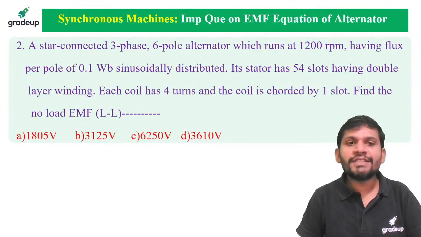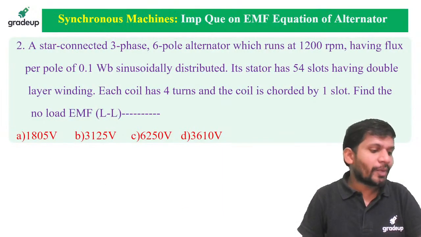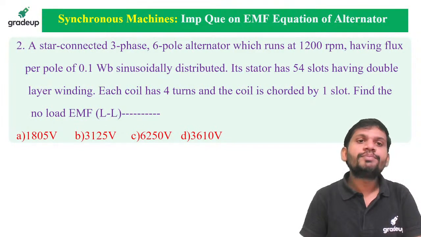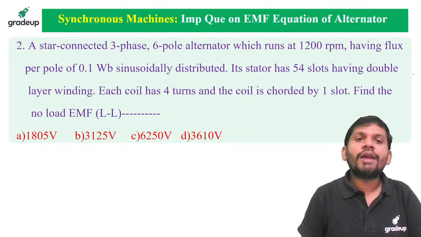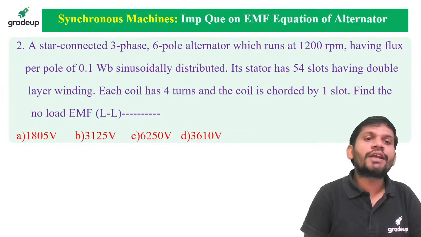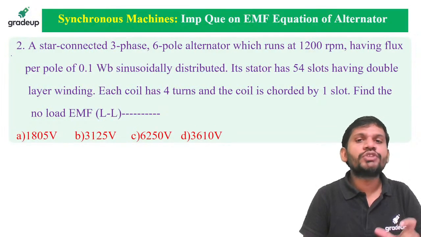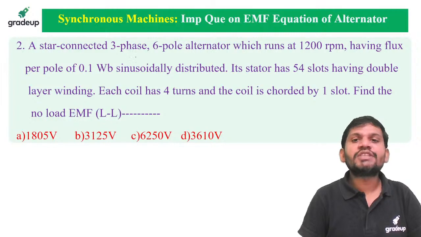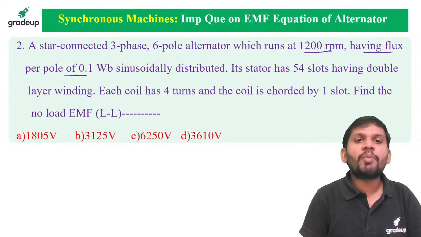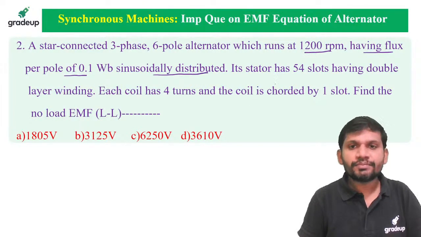One more question is displaying on the screen. A star connected 3-phase 6-pole alternator. Important model for 2 marks question in GATE exam. A star connected 3-phase 6-pole alternator which runs at 1200 rpm, having flux per pole of 0.1 Weber, sinusoidally distributed.